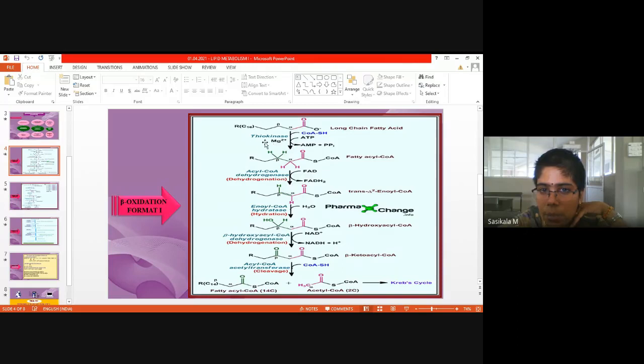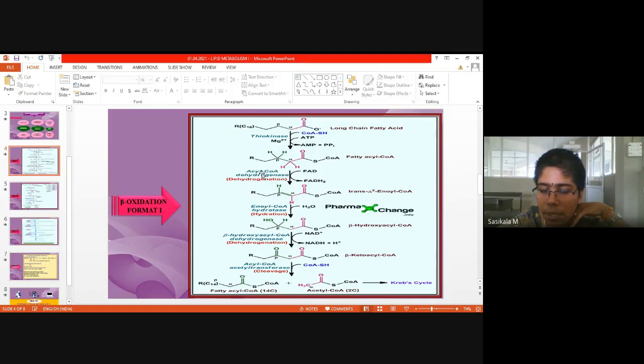What is the enzyme involved in the first step? Thiokinase, for activation of fatty acid to fatty acyl-CoA. And now acyl-CoA dehydrogenase, that is the substrate. What will be the enzyme name along with the substrate name and its biochemical reaction?